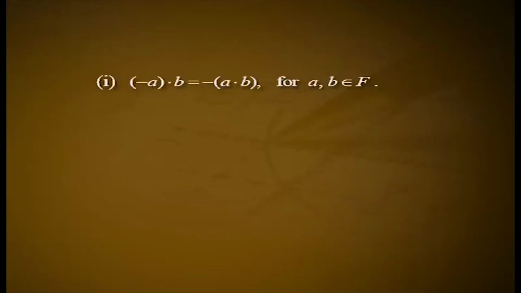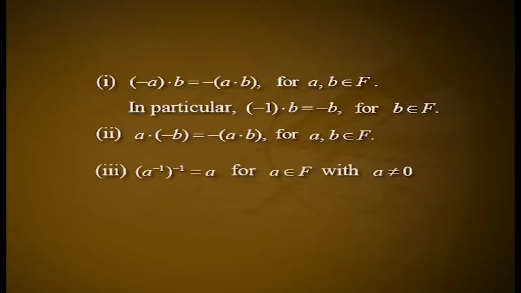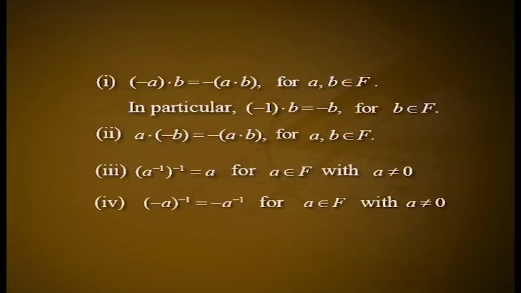Theorem 7: if a and b are elements in a field F, then 1. minus a times b equal to minus of a times b for a, b belonging to F. In particular, minus 1 times b equal to minus b for b belonging to F. 2. a times minus b equal to minus of a times b for all a, b belonging to F. 3. inverse of inverse of a equal to a for a belonging to F with a not equal to 0. 4. inverse of minus a equal to minus inverse of a for a belonging to F with a not equal to 0.